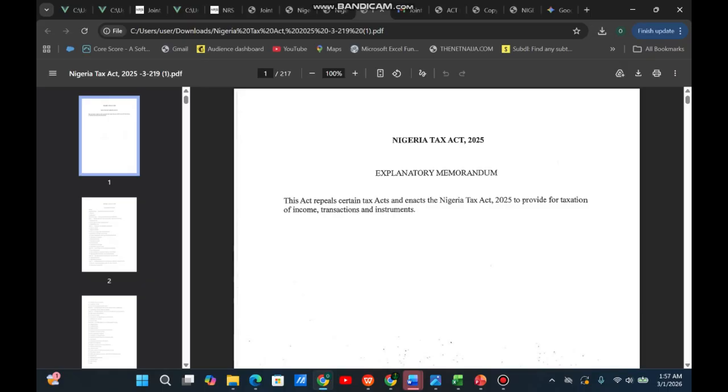Usually, this is tax season. March is known for the filing of personal income taxes. It is the key tax season in Nigeria: March, June.